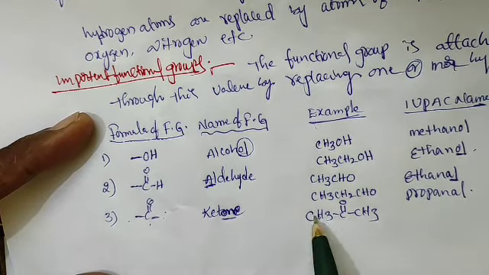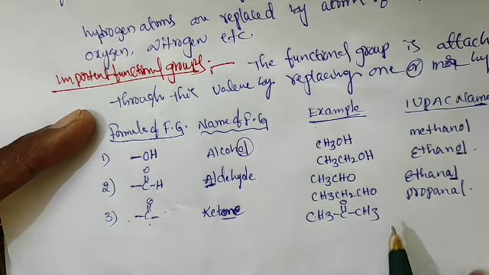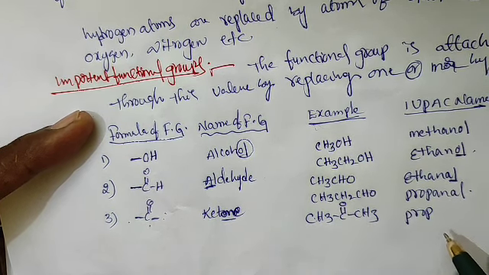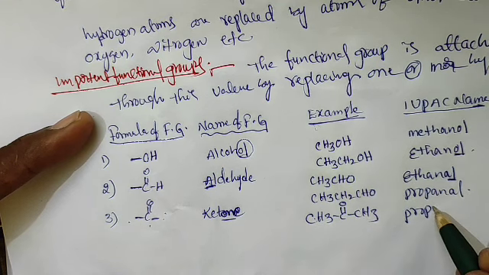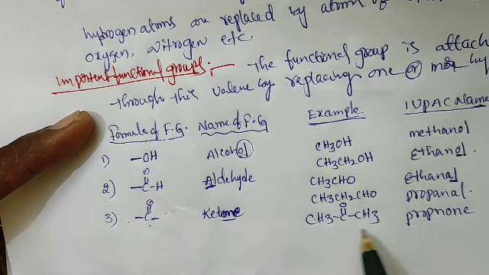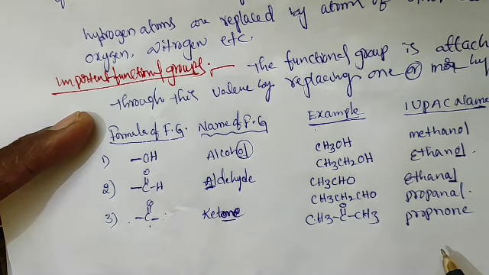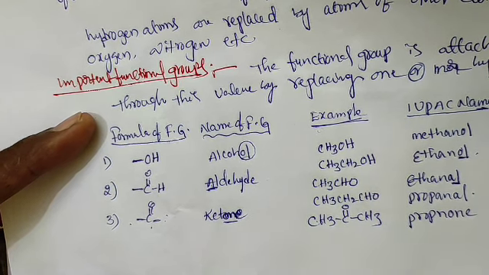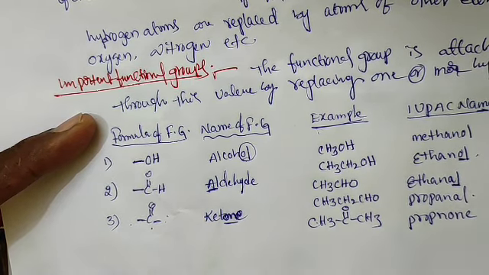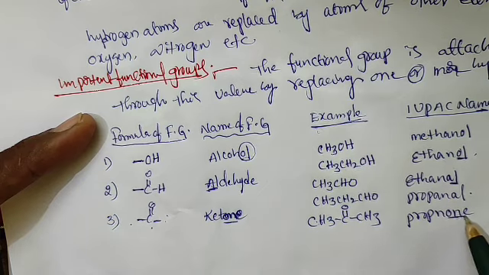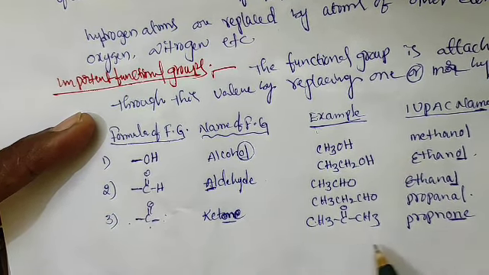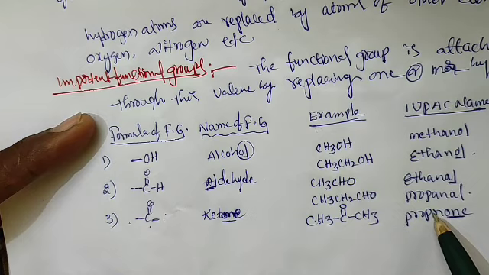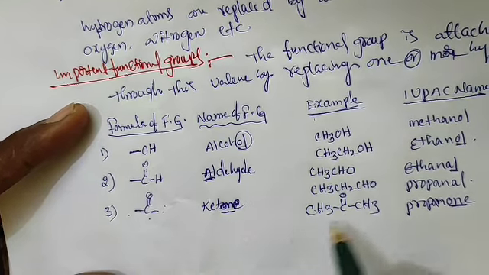Total carbons are 3, so we write propanone. Generally propane, but here we write propanone, because this is the ketone functional group, and we should mention ONE as the suffix. One more example for this one.